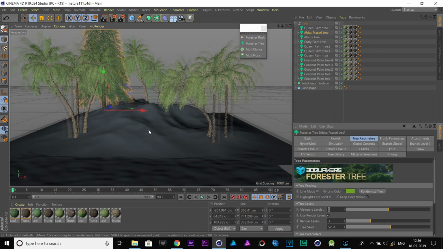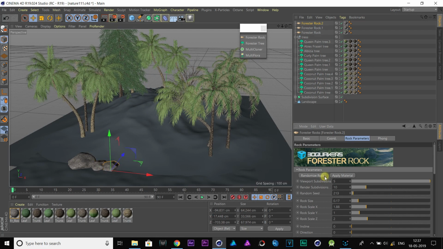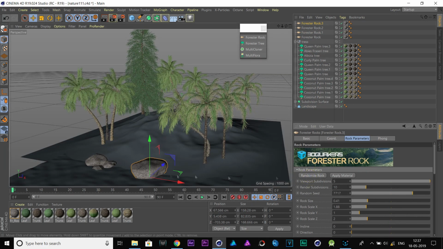Again, with the help of Forester, add rocks at the shore. Randomize the rock size, position, parameters to make it look natural.